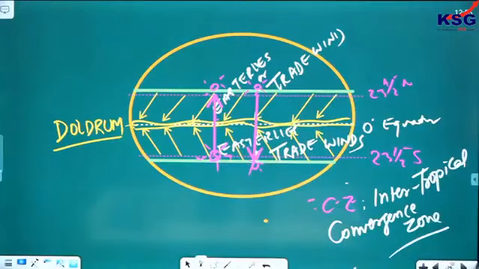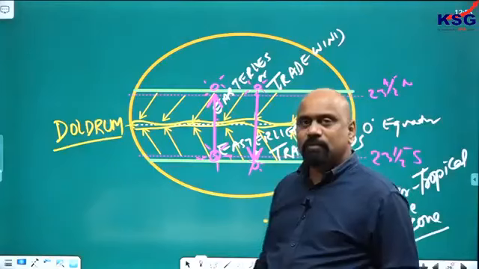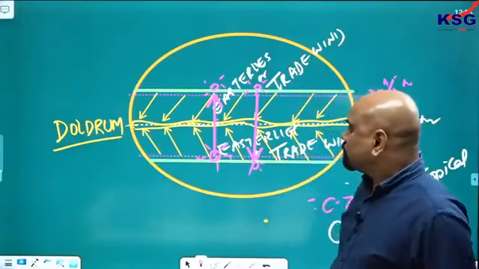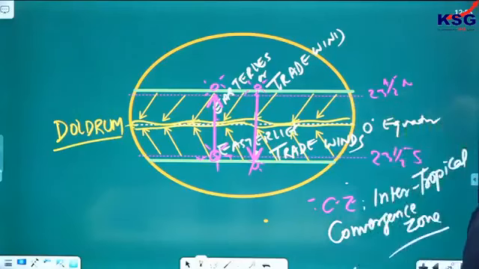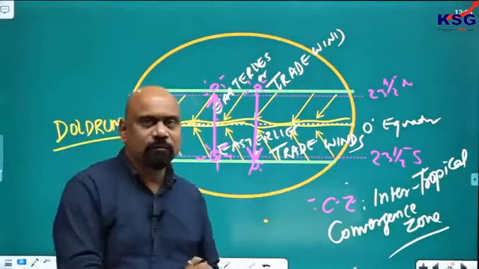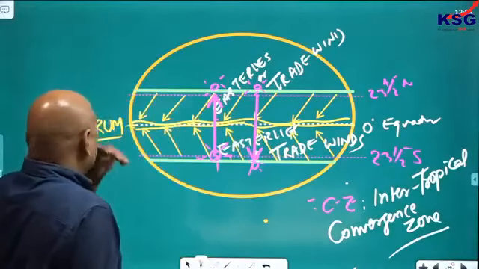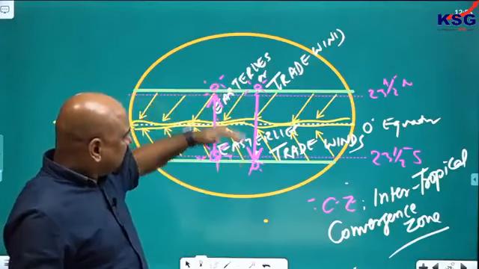Doldrum is a phenomenon that occurs in these regions, but ITCZ is a zone, Intertropical Convergence Zone. Okay, so now with the apparent movement of the sun, this may go up and it may come down.